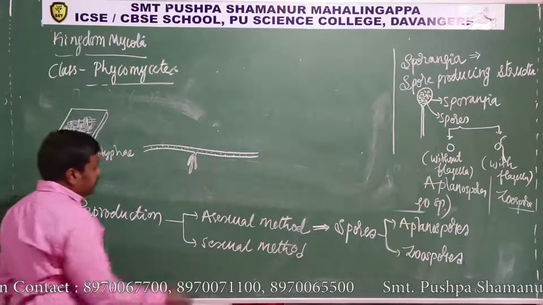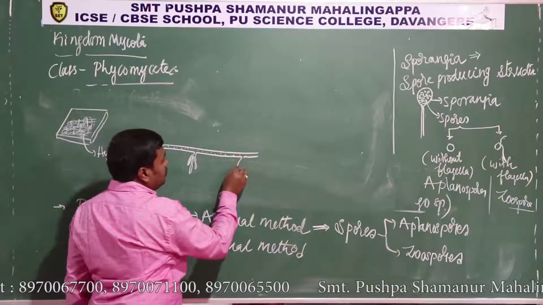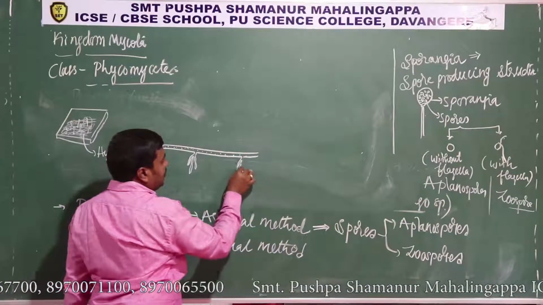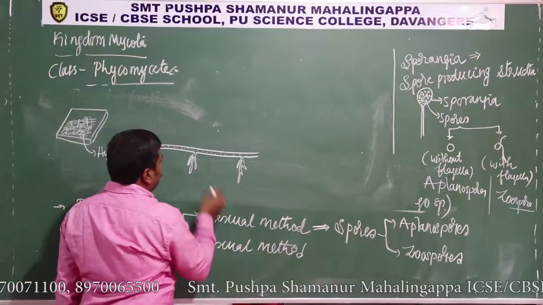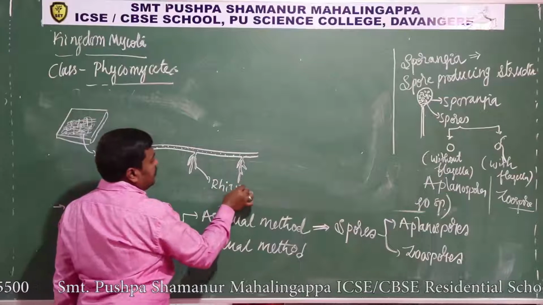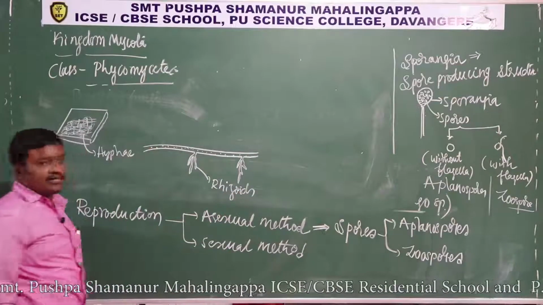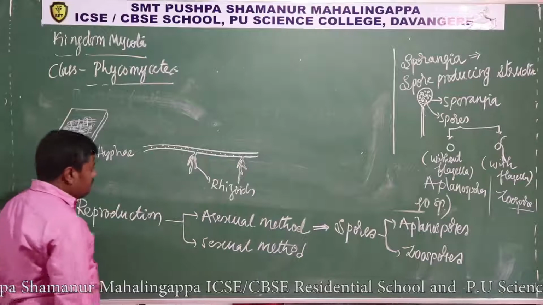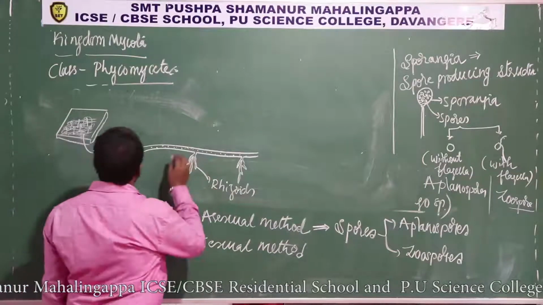Through these structures the fungus absorbs the nutrients. We call these rhizoids. They function like roots. So this is the vegetative growth.